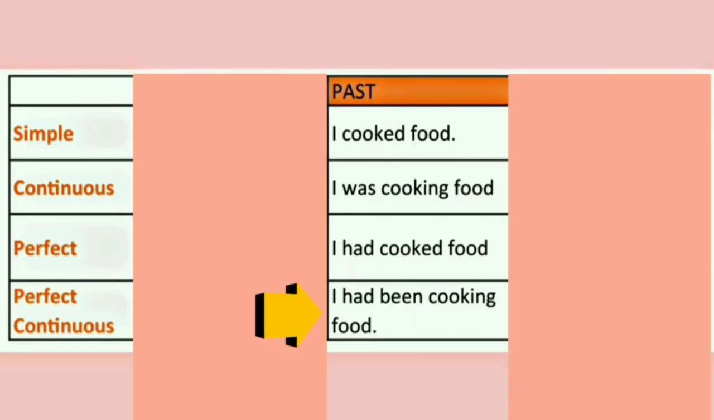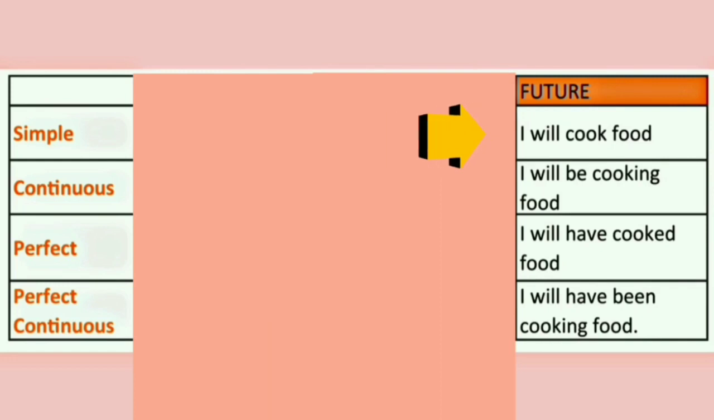Now, let us jump on to future tense. Simple future tense. I will cook food. I will cook food tomorrow. That's a simple future tense. In future continuous tense, I will be cooking food. Here, the action of cooking food is continuous in the future. In the future perfect tense, I will have cooked food implies that the action of cooking food will be completed in the future.